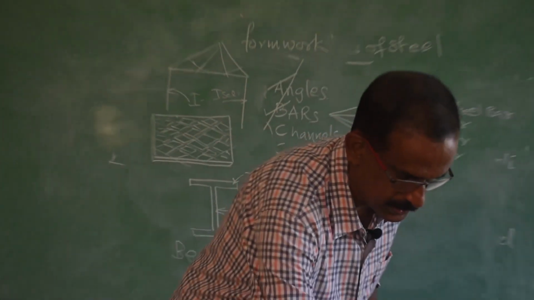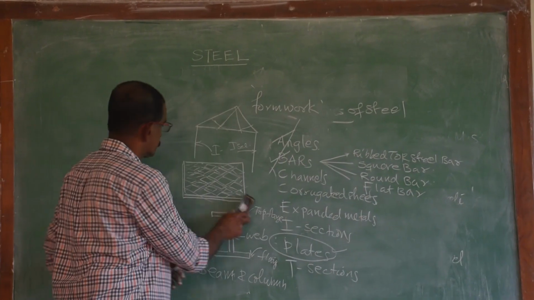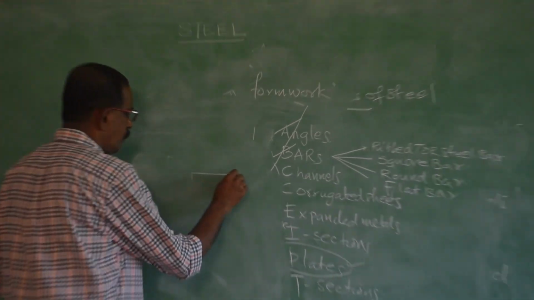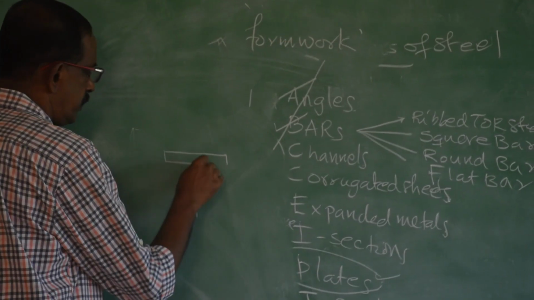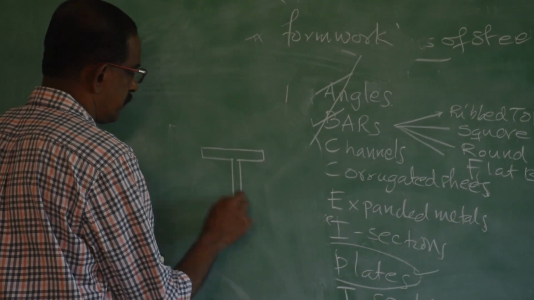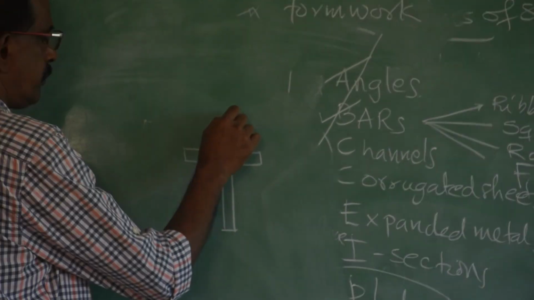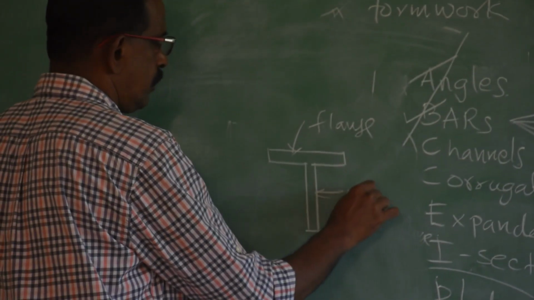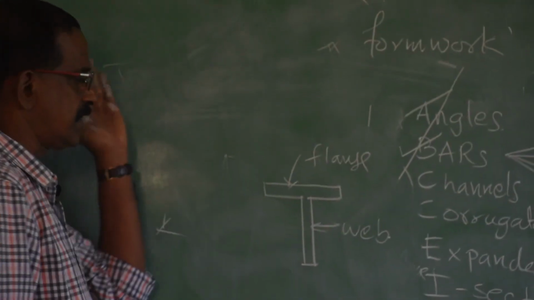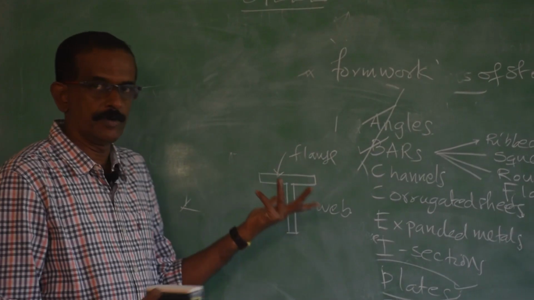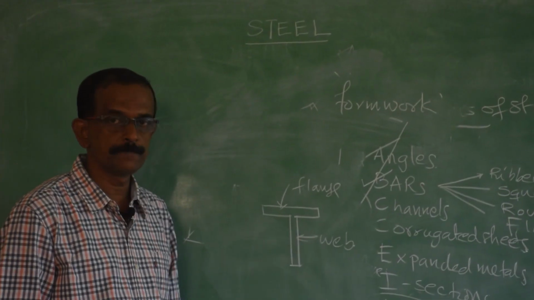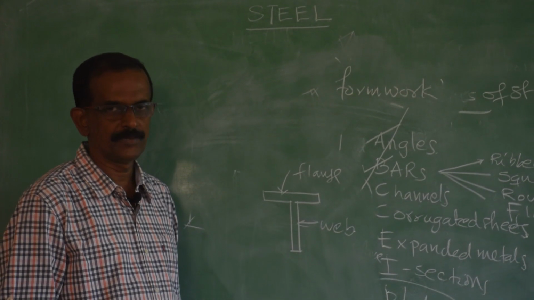T section consists of one horizontal member and one vertical member. As usual, the horizontal member is called the flange and the vertical member is called the web. Different sizes are available, 100 by 100, 200 by 100, like that. So, can you say what is the use of T section?